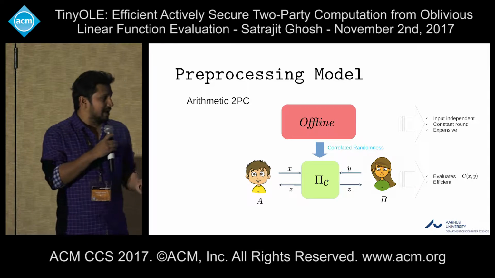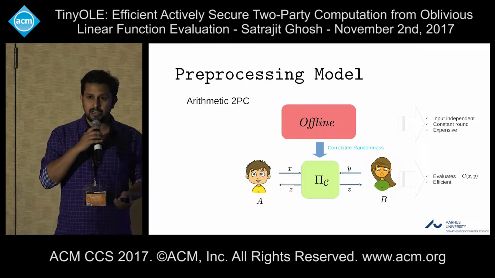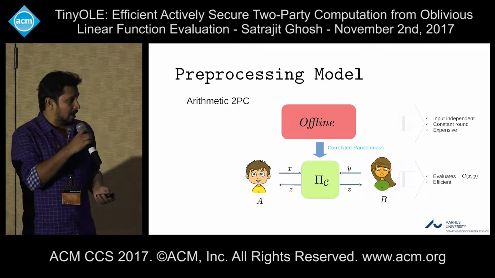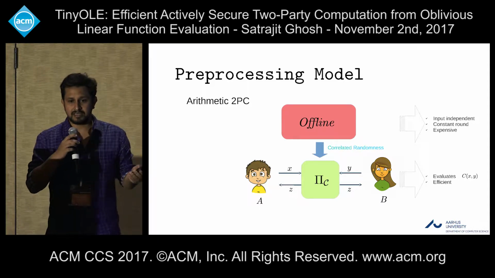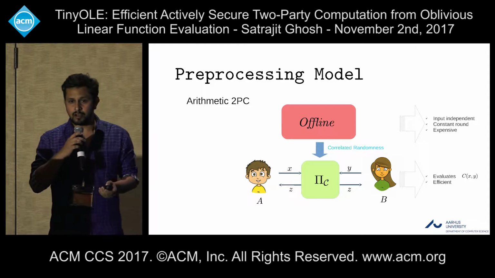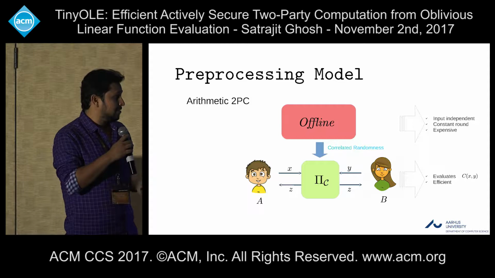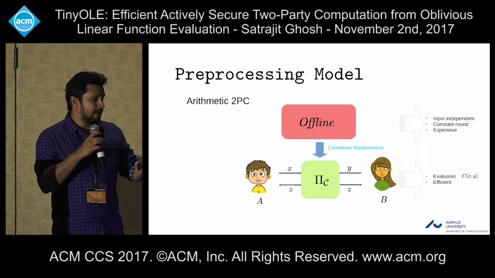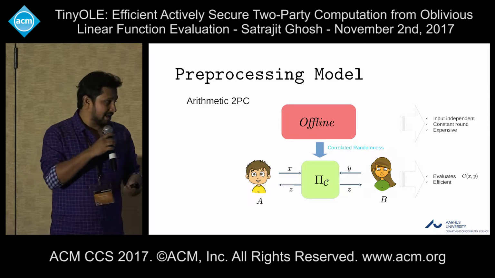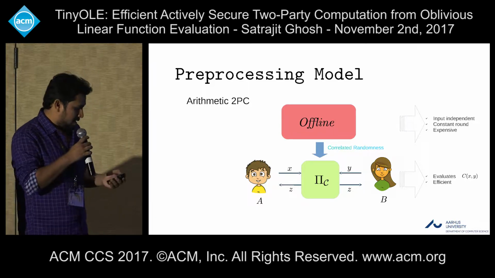Usually the offline phase is input independent and also function independent, but it contains all the public key operations, and hence it is the expensive part of the protocol. Whereas in the online phase, given the correlated randomness, the parties evaluate the circuit gate by gate in an information theoretic manner.